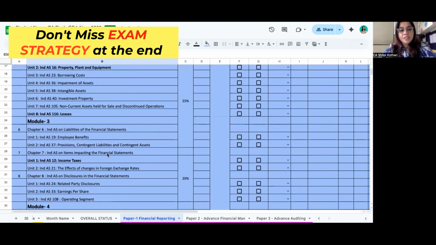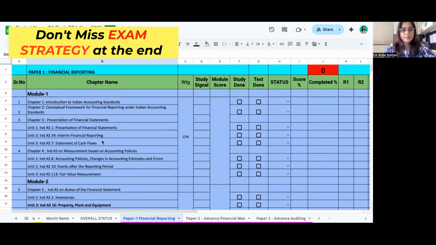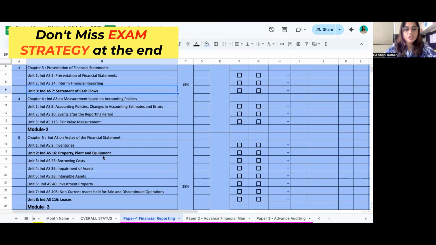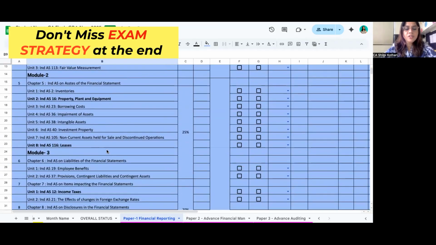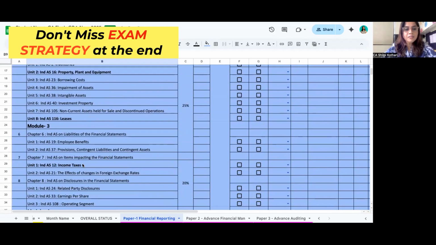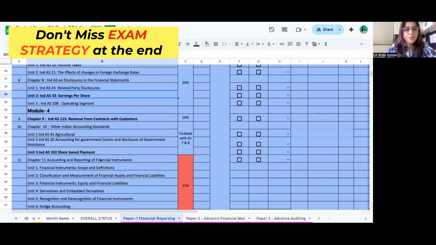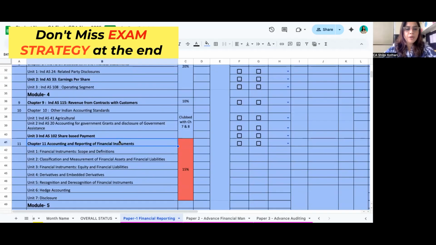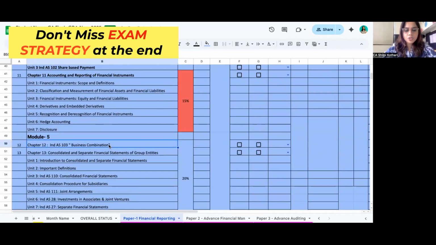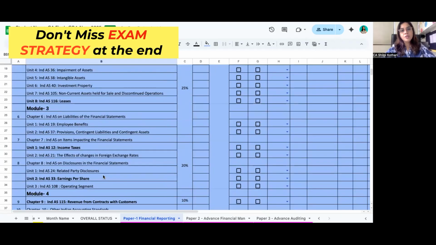And if you are starting, I have already marked these topics. If you have not done them yet, you should take care of these topics first. So lease, taxation, then I think EPS is also important for us. Then your financial reporting, this should be the priority. And chapter number 4, 12 and chapter number 13. These are the topics that you should never miss. ABC may, I don't know, but yes, I give importance to these topics.